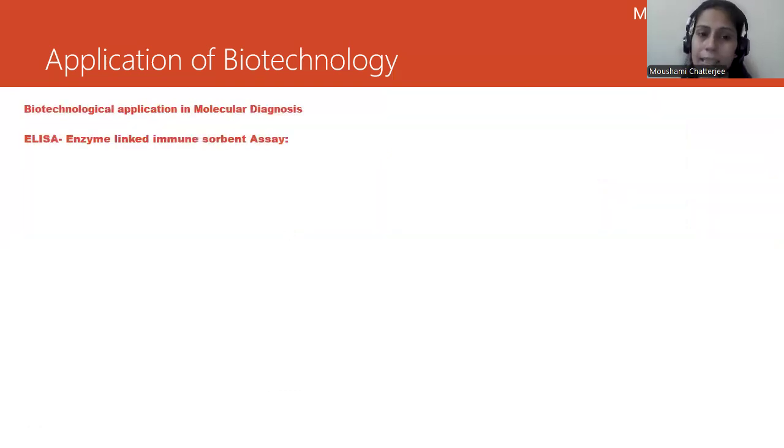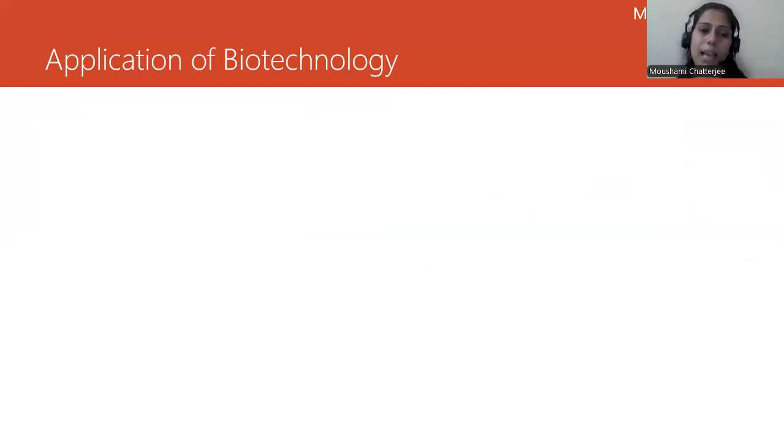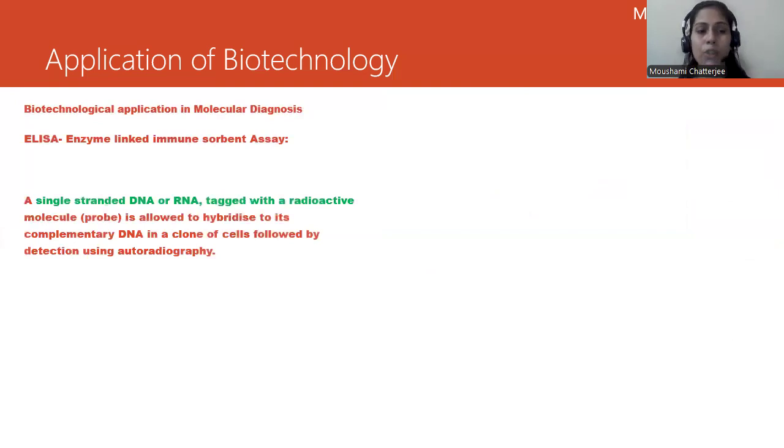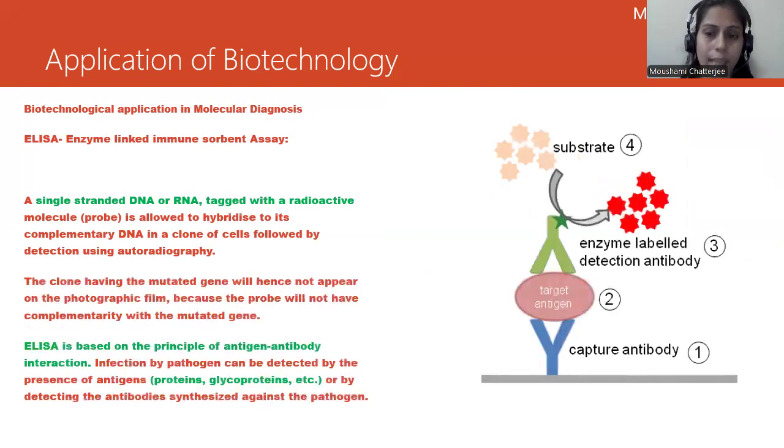So another step of visualizing. The last one was your PCR. Now we will be doing ELISA. What do you mean by ELISA? It's an enzyme linked immunosorbent assay. So we are using an enzyme and we are trying to find out whether the antigen for that particular disease is present or not. Let's understand this.